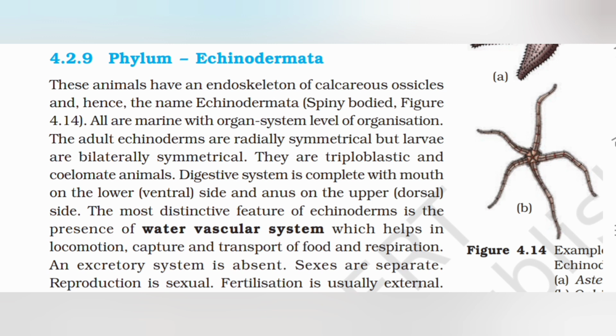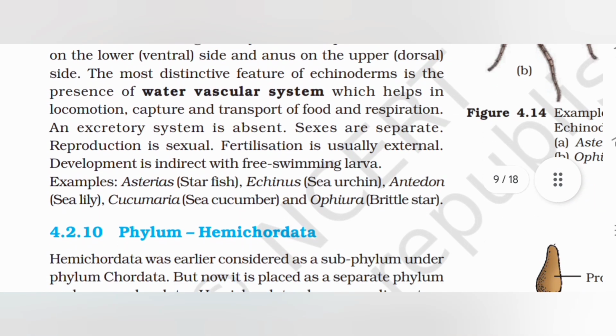The most distinctive feature of echinoderms is the presence of a water vascular system, which helps in locomotion, capture and transport of food, and respiration. Excretory system is absent. Sexes are separate. Reproduction is sexual. Fertilization is usually external. Development is indirect with free swimming larvae. Examples: Asterias (starfish), Echinus (sea urchin), Antedon (sea lily), Cucumaria (sea cucumber), and Ophiura (brittle star).